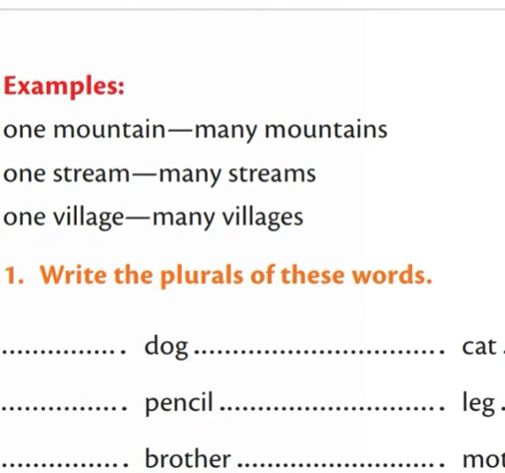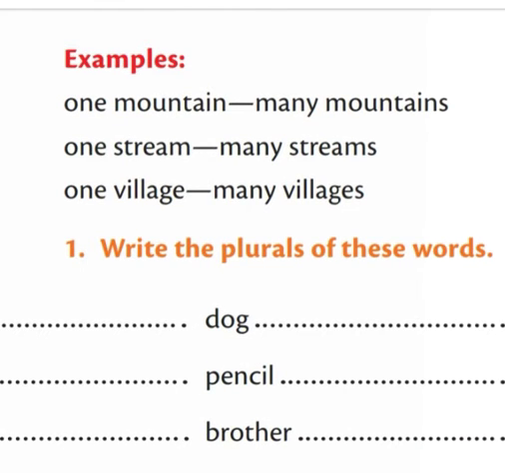See next, one stream, many streams. Here you can see there is an extra s added in stream, so it will become plural form. स्ट्रीम में एस मिलाएंगे तो क्या बन जाएगा उसका? प्लूरल फॉर्म. So hope you understood. So after adding s it will become plural form, okay. See, one village, many villages.